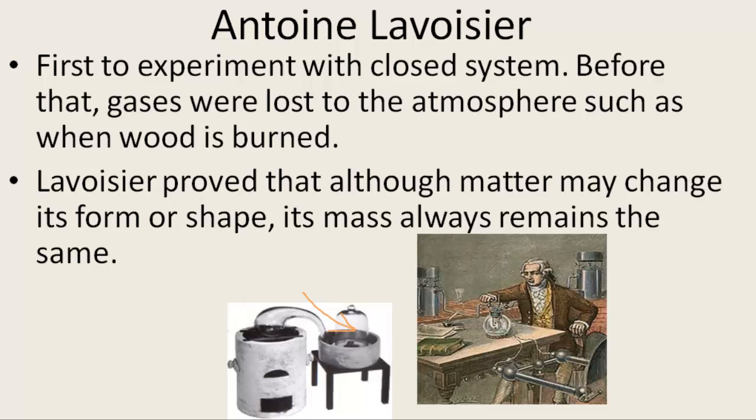Lavoisier proved that although matter may change its form or shape, its mass, that's the amount of stuff there is, always remains the same. If you measure the carbon in wood and measure the carbon in the carbon dioxide produced when you burn wood, you will get exactly the same number of carbon atoms. It's not magic, it's chemistry.